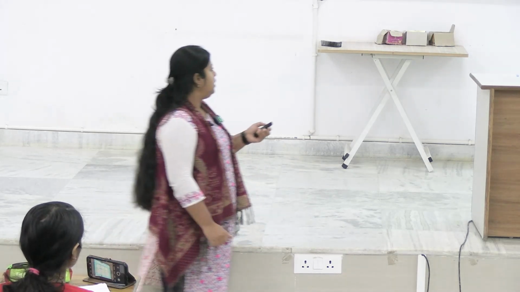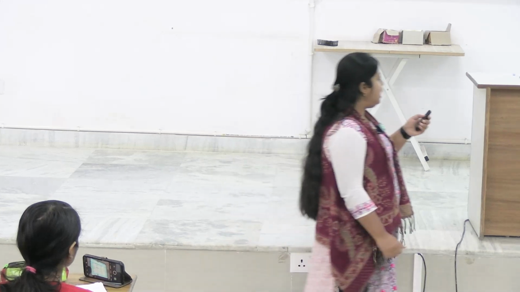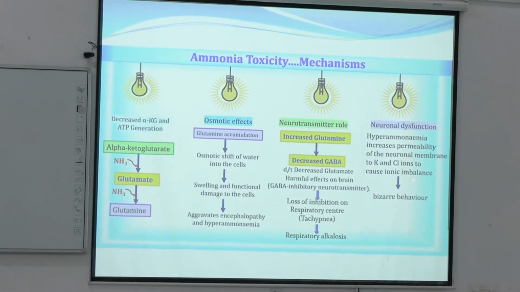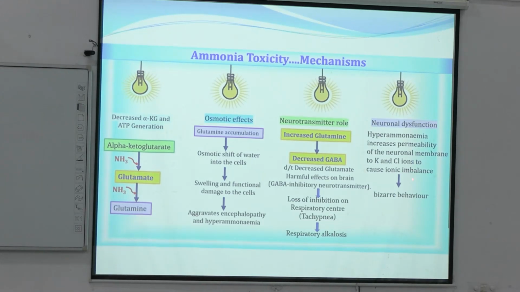Okay. And the last, that is hyperammonemia, will lead to increased permeability of neuronal membranes, leading to the loss of potassium and chloride ions. Okay. So, this will lead to neurological manifestations like bizarre behaviors.